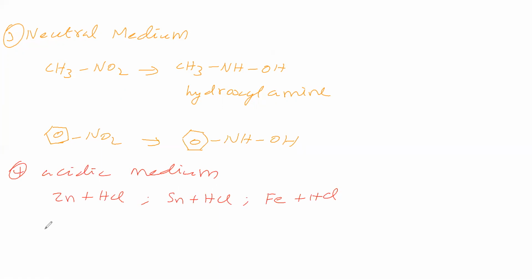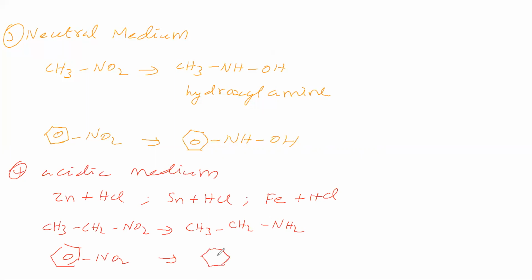So here, the aliphatic nitro group is converting into an amino group. Then for aromatic, we will take nitrobenzene. This nitrobenzene is converting into aminobenzene.